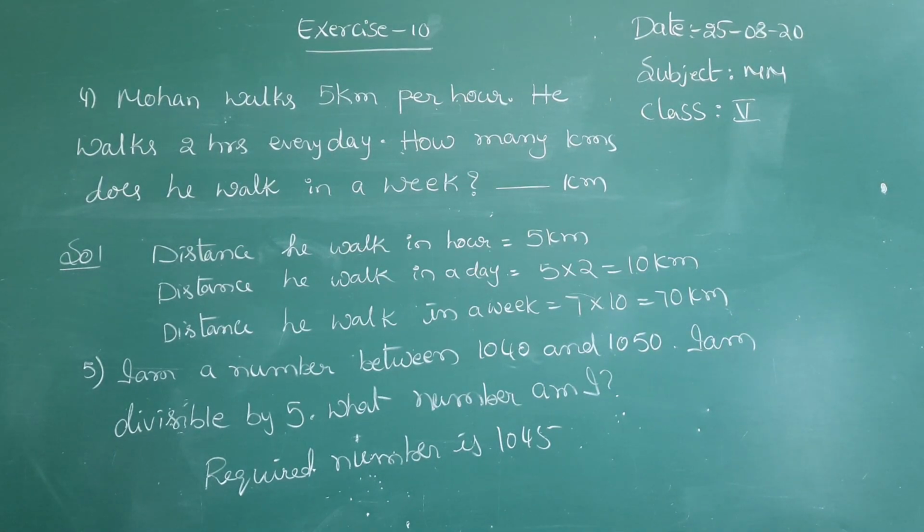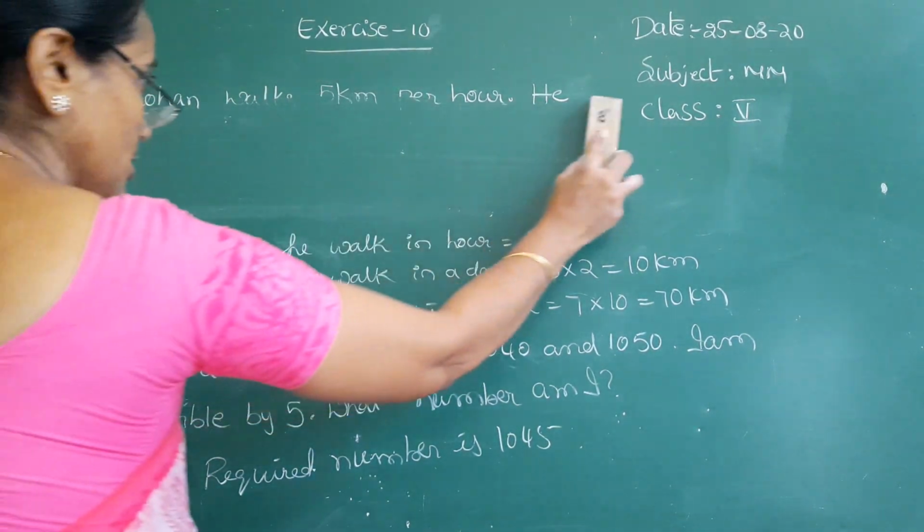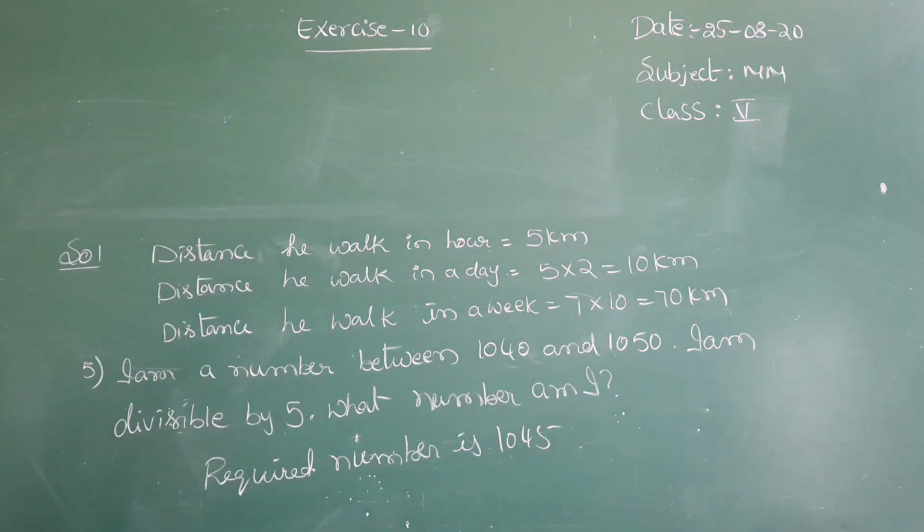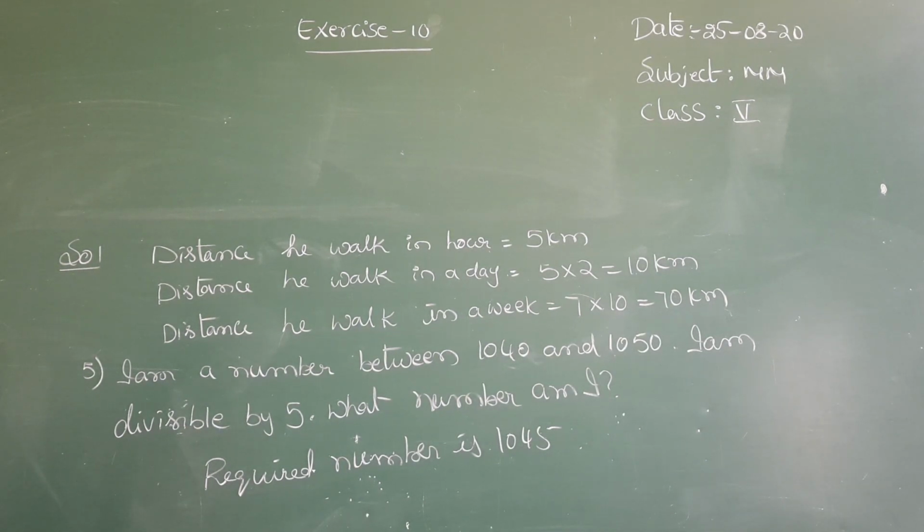That number is divisible by 5. So you have to select the number that is divisible by 5, and that is between those numbers. Between means 1041, 1042, 1043, 1044, 1045, 1046, 1047, 1048, 1049. Those numbers are in between. But they gave one condition, that the required number is divisible by 5. That's why I am selecting 1045. See the sixth problem.